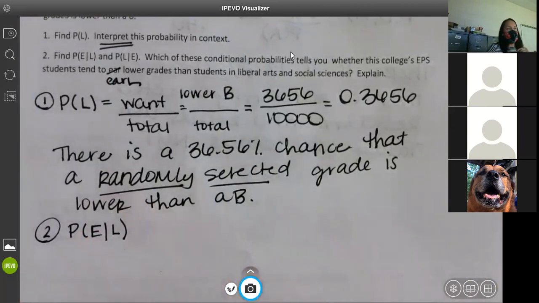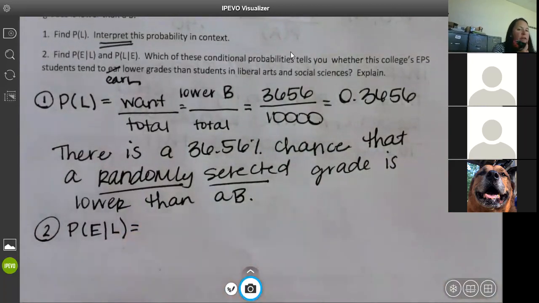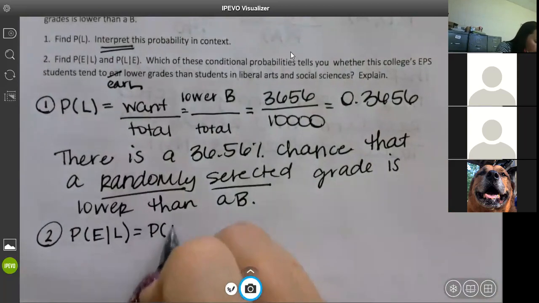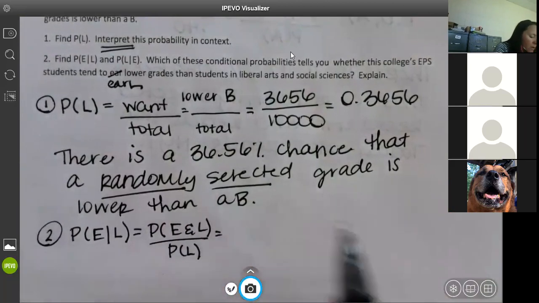All right. Number 2, we have to find 2 conditional probabilities, and then we have to answer a question. So there's 3 parts to this question. The first one, probability of E given L. What's the actual formula for that? The probability of E and L over the probability of L. Okay. Look for E and L. What is E and L?